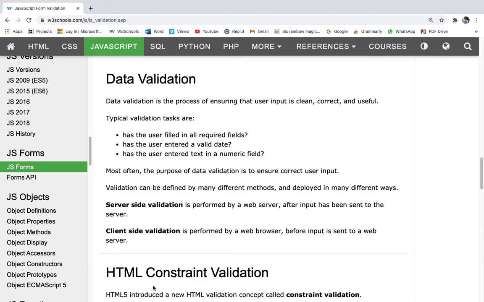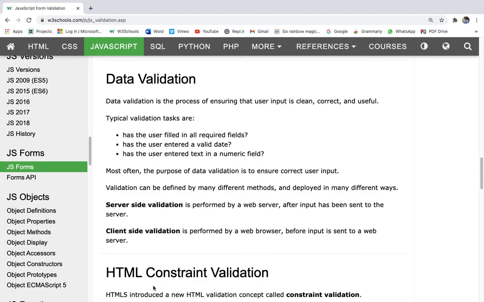Then we need to check, has the user entered valid data? Whatever data we are requesting, has the user entered that type of data or some other type of data? This is the second point. And the third point is, has the user entered text in a numeric field?